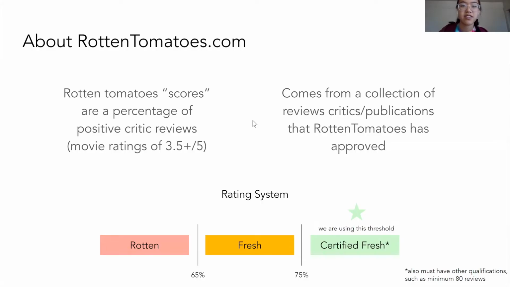So we looked at Rotten Tomatoes, and a little bit about how this website works is their ratings, positive is 3.5 and above. And if you have above 75% of your ratings above that number, then you are certified fresh for a movie. And these reviews come from a bunch of critics that Rotten Tomatoes has had to approve prior.